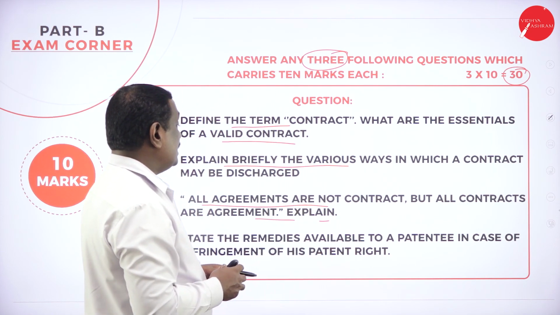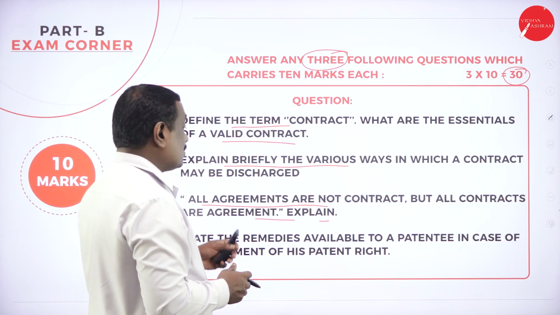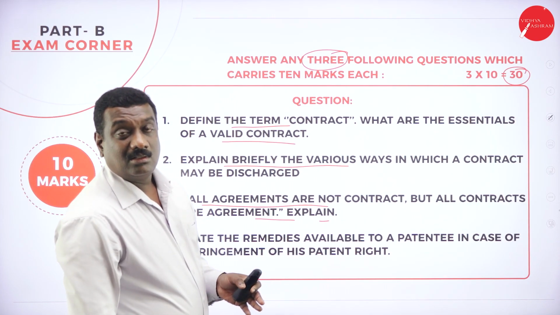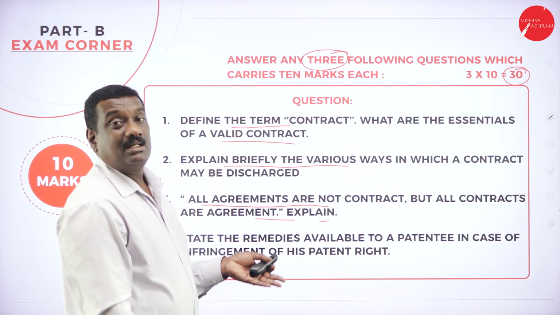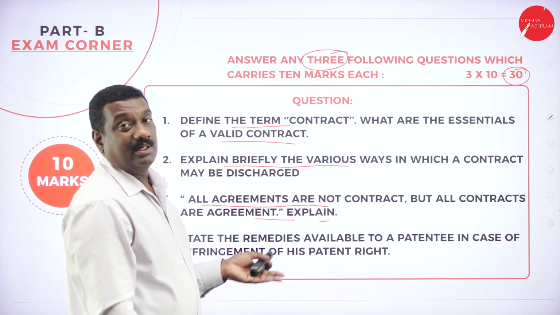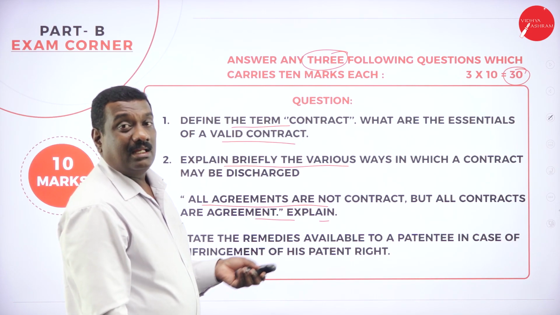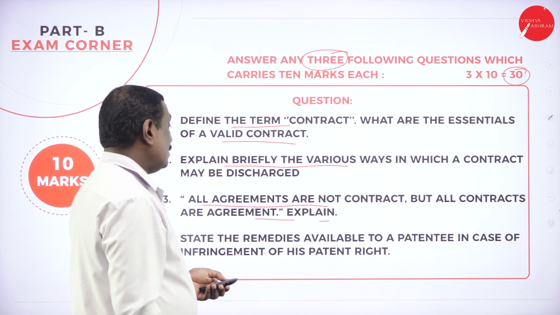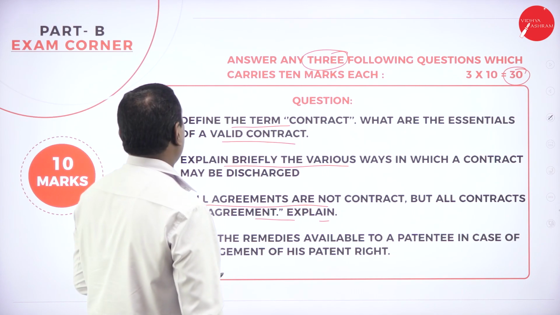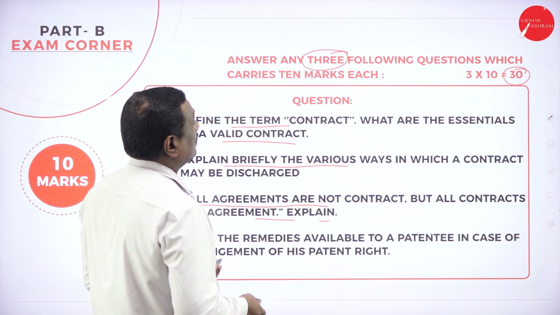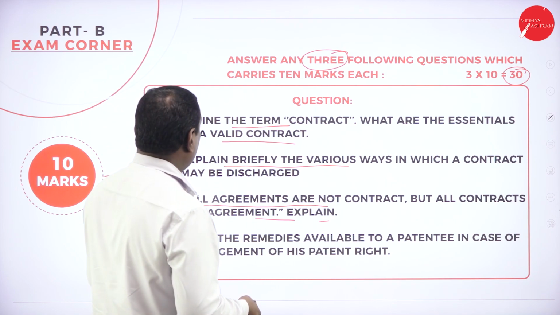Then state the remedies available to the patentee in case of infringement of his patent right. So what are the remedies available for a patentee if someone is using his patent rights? Someone has acquired his patent right, then what are the remedies this person, the patentee, can get? That you need to write as the answer. So this is about 10 marks. So 3 into 10, 30 marks. So totally 50 marks from part A 20 and part B 30, so you are getting 50 marks.